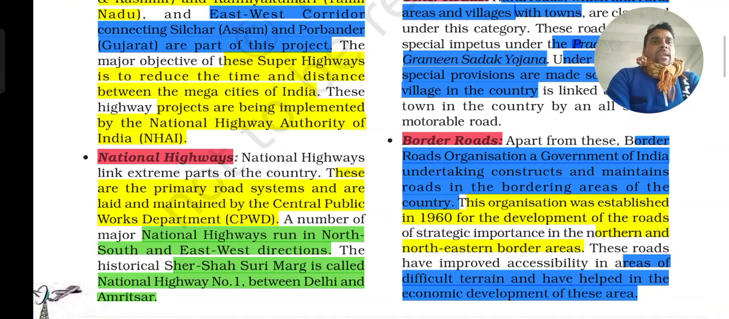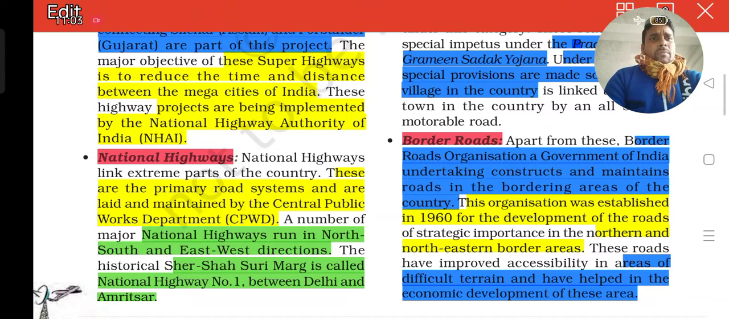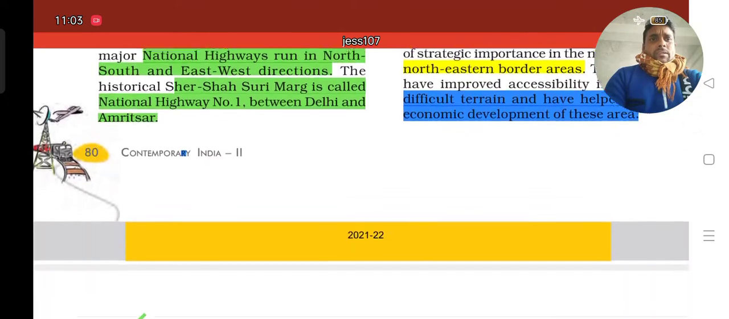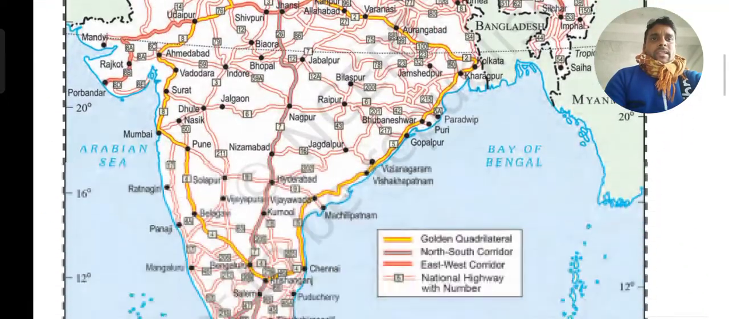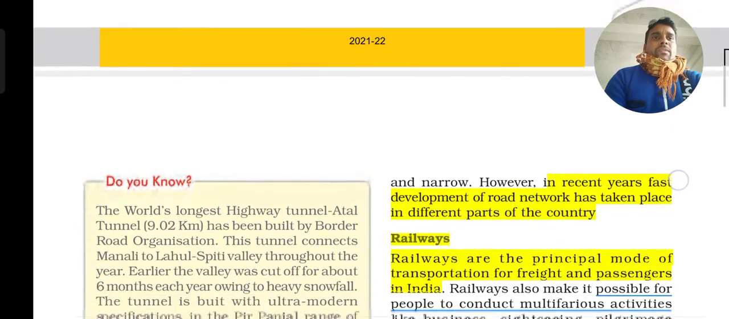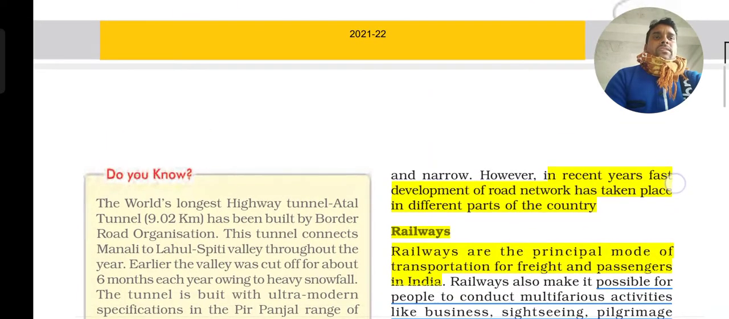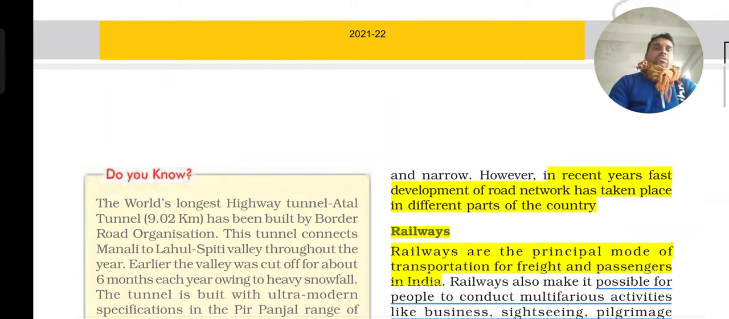This organization was established in the year 1960 for the development of roads in the north and northeast border areas and in areas of difficult terrain, and it has helped in the economic development of these areas, because border area people are also staying over there. It is very clear that people live in the border areas, so those people also need certain types of communication and economic development, and so those road systems have been made.